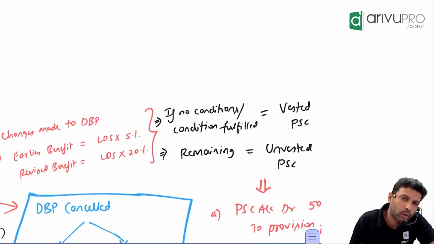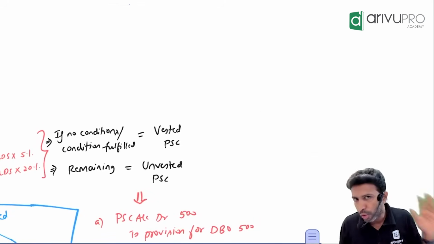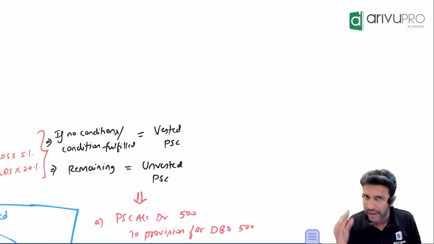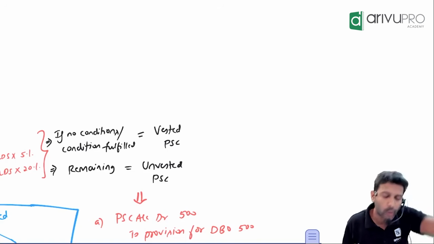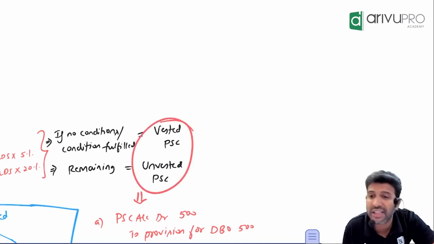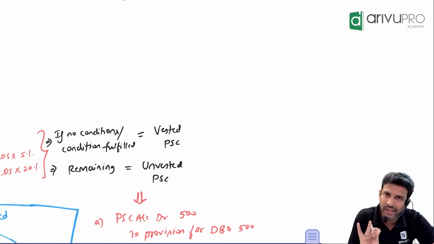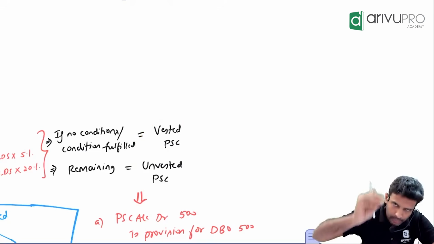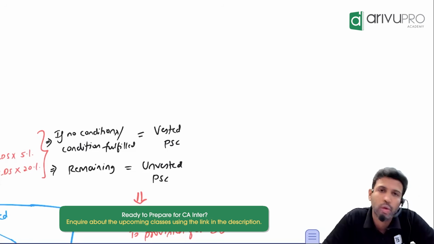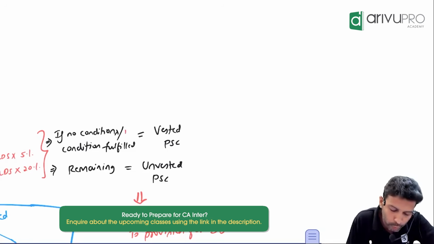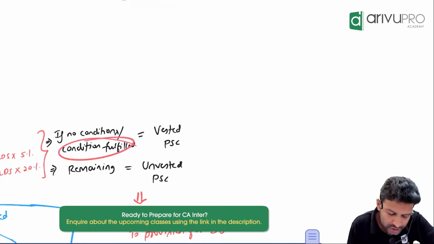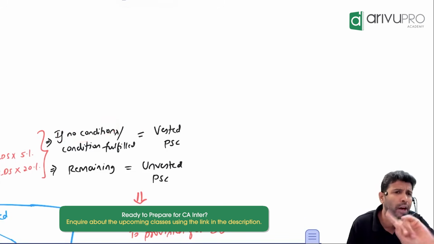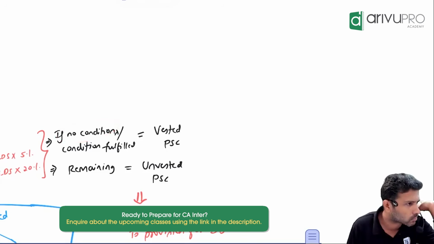Now looking at the accounting impact of it. Whenever some changes are made to the plan, two terminologies will be thrown across: vested past service cost and unvested past service cost. Vested means the past service cost relating to those employees who have already fulfilled the condition, or the company has not put any condition at all.